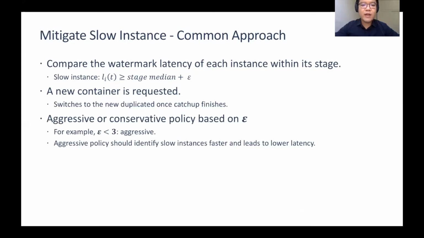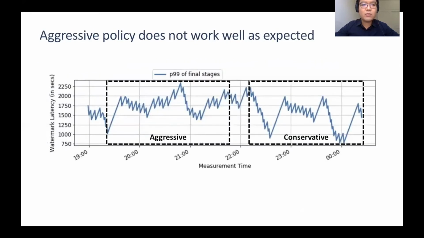Depending on the value of epsilon, we can classify a detection policy as either an aggressive policy or a conservative policy. For example, configuring epsilon to be 3 minutes gives us an aggressive policy. In general, an aggressive policy should identify slow instances faster and lead to a lower latency. However, when we apply both the aggressive and conservative policy, the tail latency of the pipeline is similar.